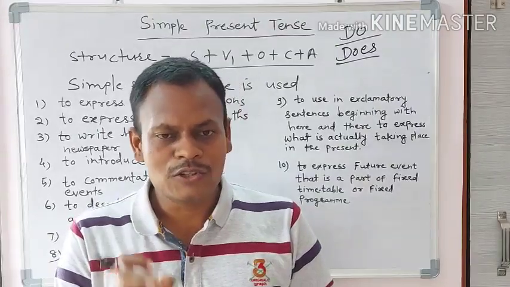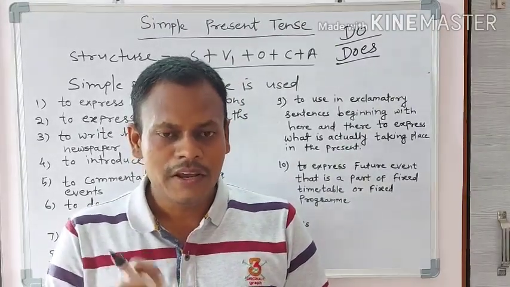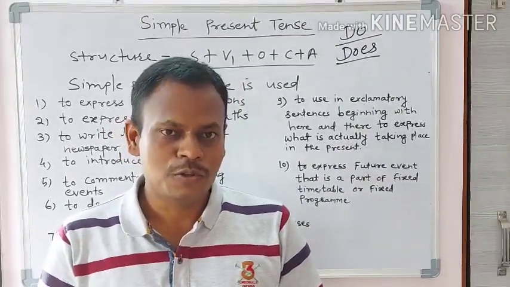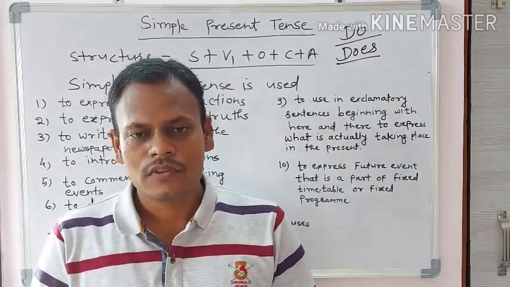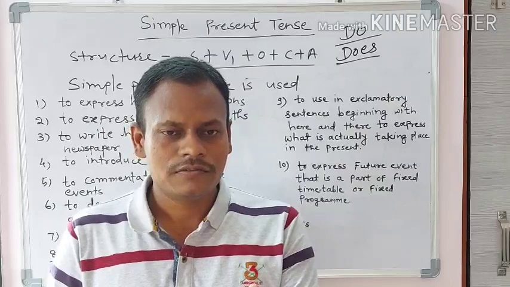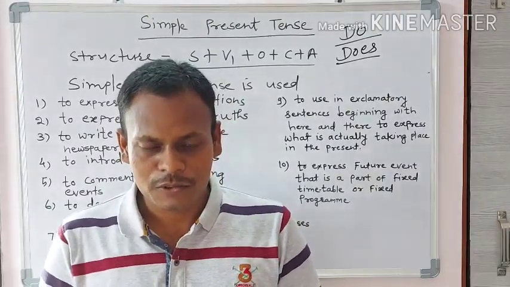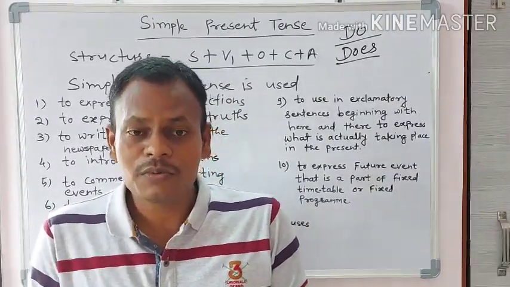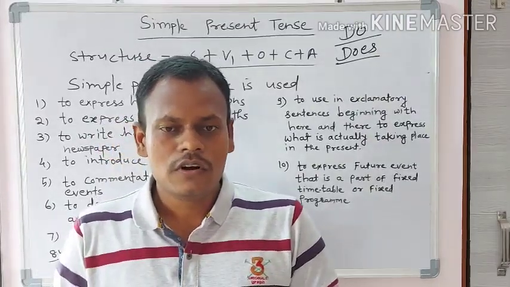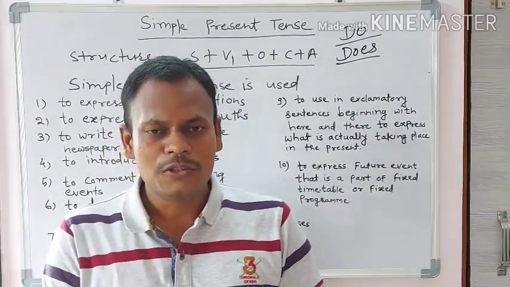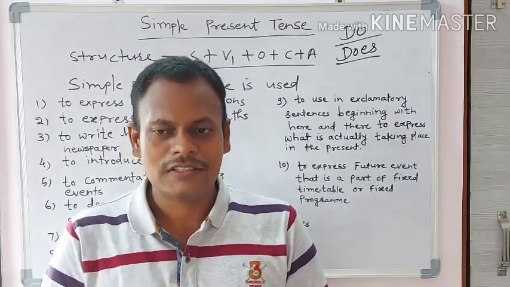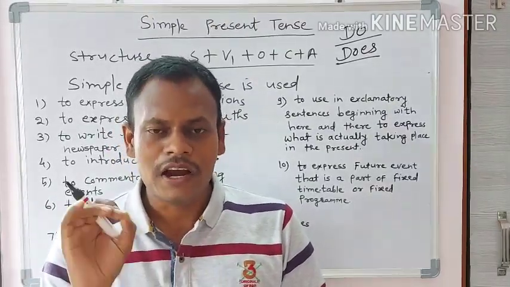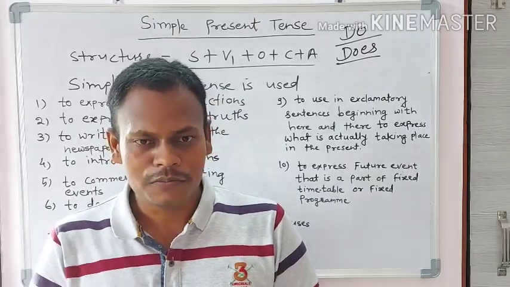Ayush and Sonu play Kho-Kho. Here there are two names I have taken, so the verb must be the plural one. So, do Ayush and Sonu play Kho-Kho? Yes, Ayush and Sonu play Kho-Kho.